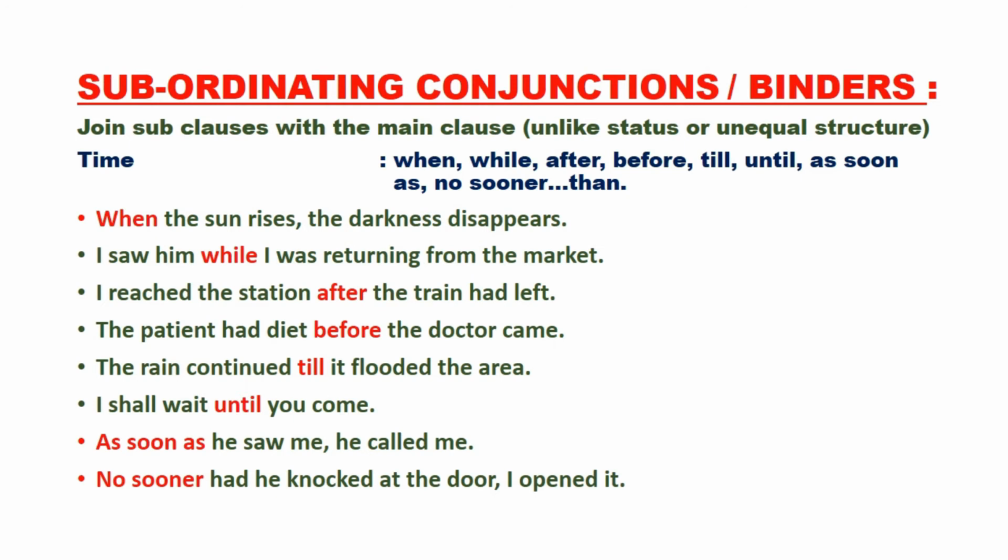In the second one, look, I saw him while I was returning from the market. I saw him is an independent clause or a main clause. And from while to the full stop, that is, while I was returning from the market, this one is a subclause. So subordinating conjunctions always combine a main clause with a subclause. Therefore, not like the previous one, here we find two clauses of different status. In the previous one, coordinating conjunctions, I hope all of you remember, we found that two words, two phrases or two clauses of the same status are combined.